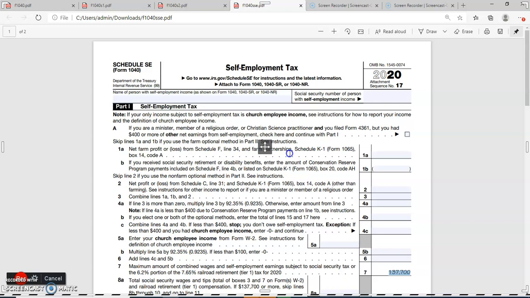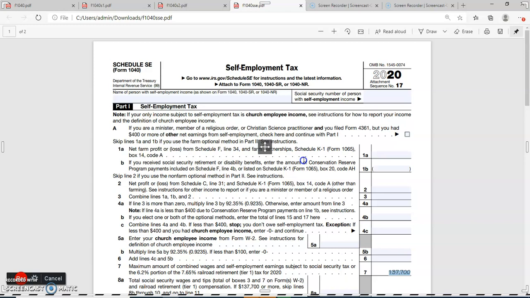I need to discuss it further. If you had church employee income of $108.28 or more, you must pay self-employment tax. Church employee income is wages you received as an employee, other than as a minister or a member of a religious order, of a church or qualified church-controlled organization that has a certificate in effect electing an exemption from employer Social Security and Medicare taxes. Honestly, I have never seen any assignee who is a church employee.